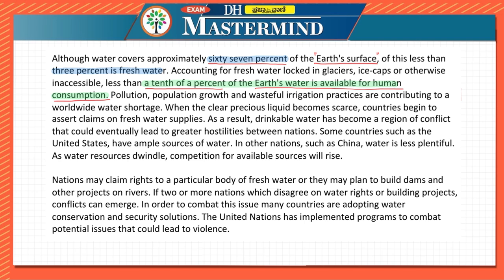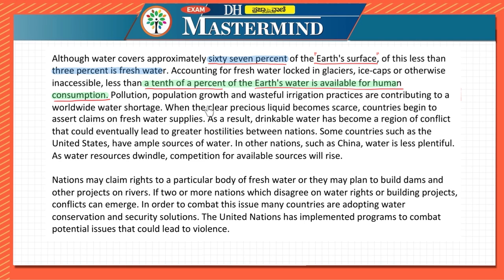Next, let us read further. So pollution, population growth, and wasteful irrigation practices are contributing to the worldwide water wastage. So they are telling just 1/10 of this percentage of the Earth's available water is available for human consumption. And then out of this, due to pollution, population growth and wasteful irrigation practices, there is a lot of wastage also. When the clear precious liquid becomes scarce, countries begin to assert claim on fresh water supplies.